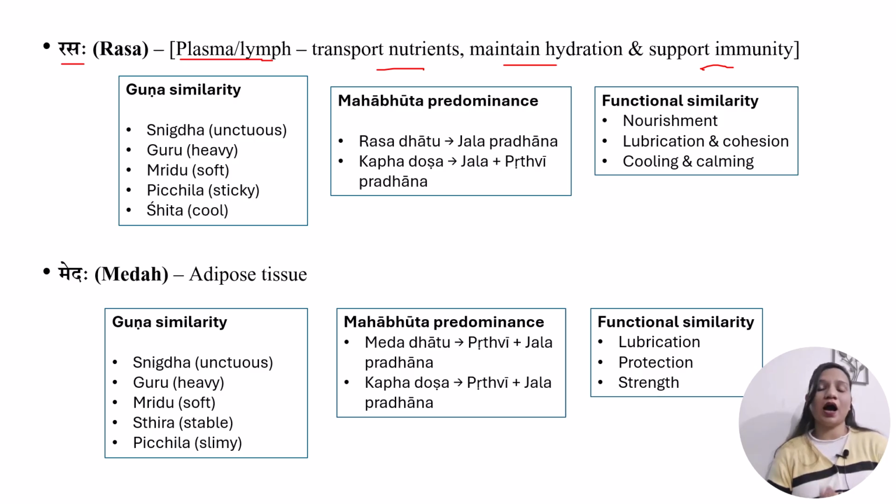Now, talking about how Rasa is considered the location of Kapha Dosh.